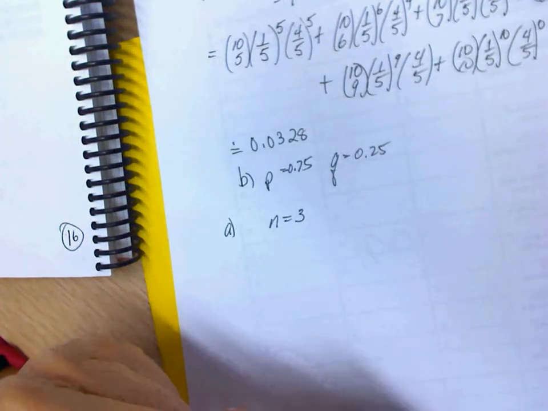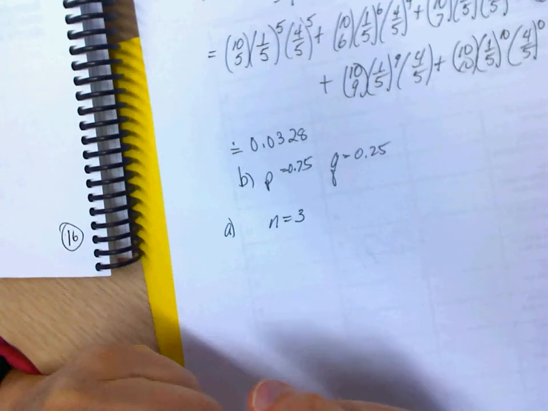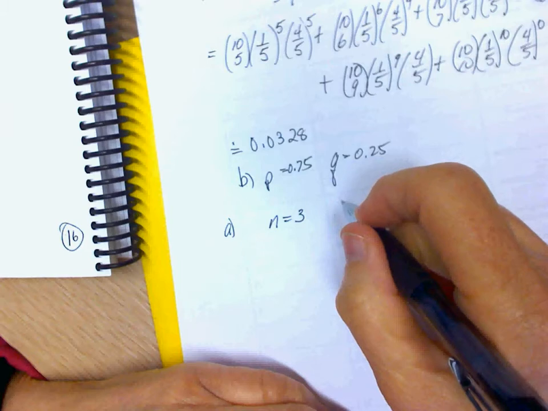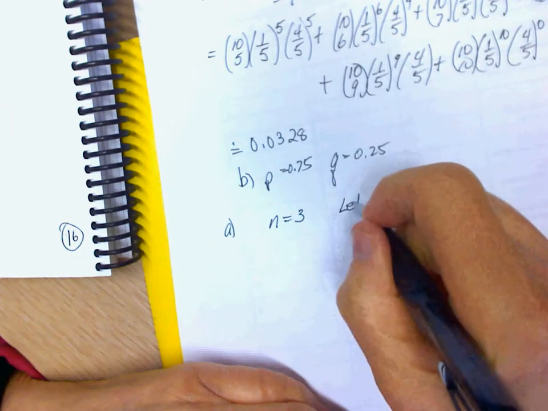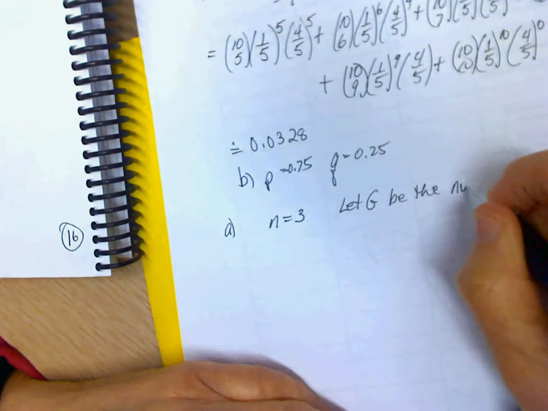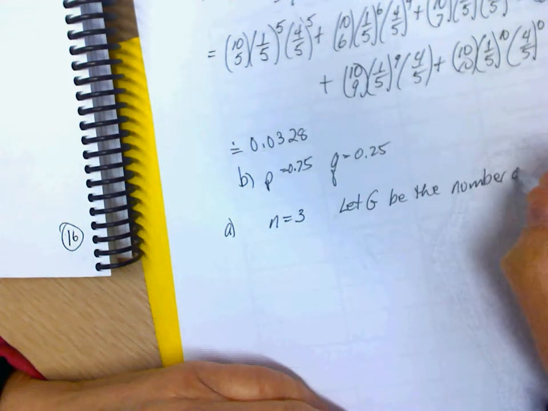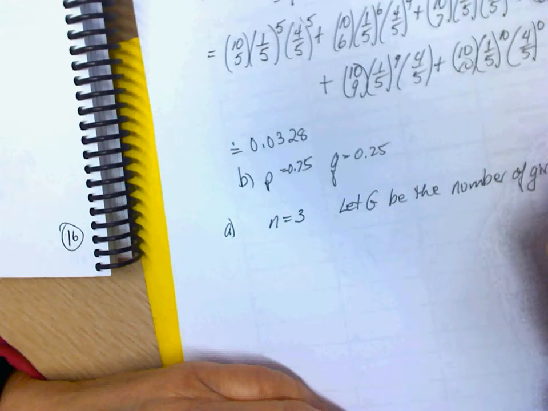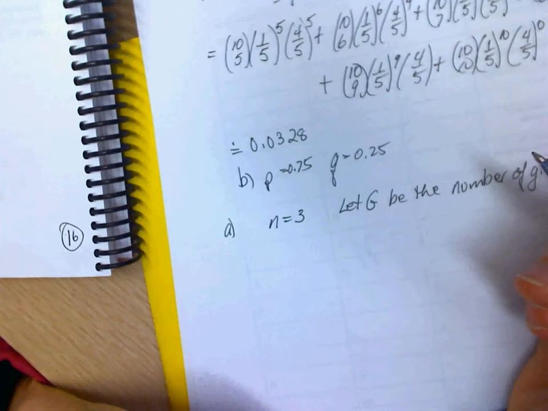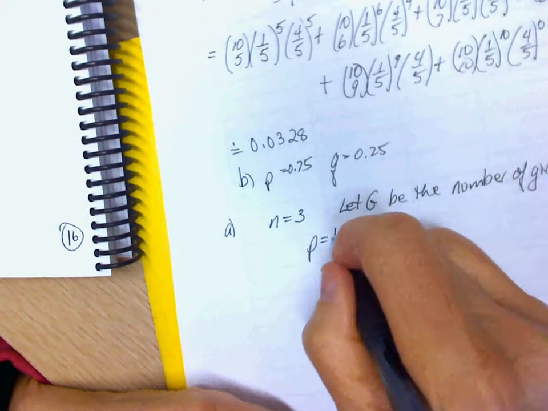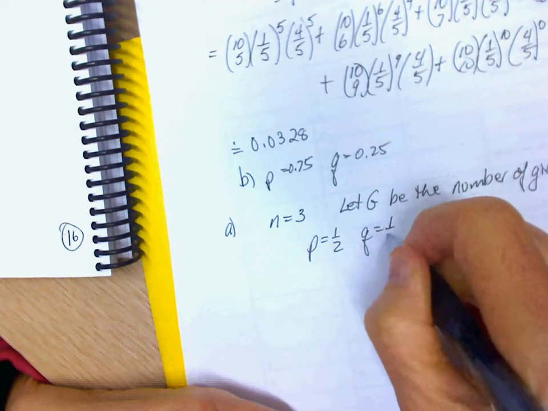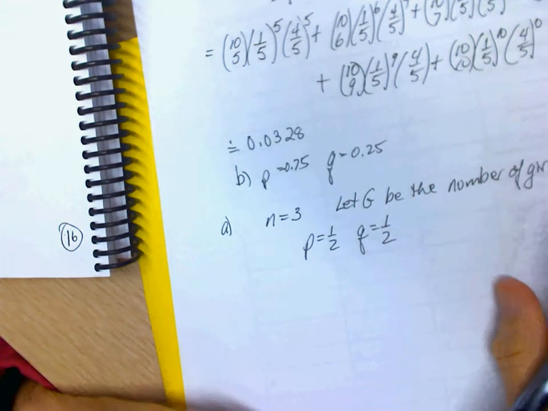And we want to know the probability that all 3 children are girls. So let G be the number of girls. The number of trials is 3 because there are 3 children. The probability of getting a girl is a half, and the probability of failure, having a boy, is a half. So let's see how we can do that.